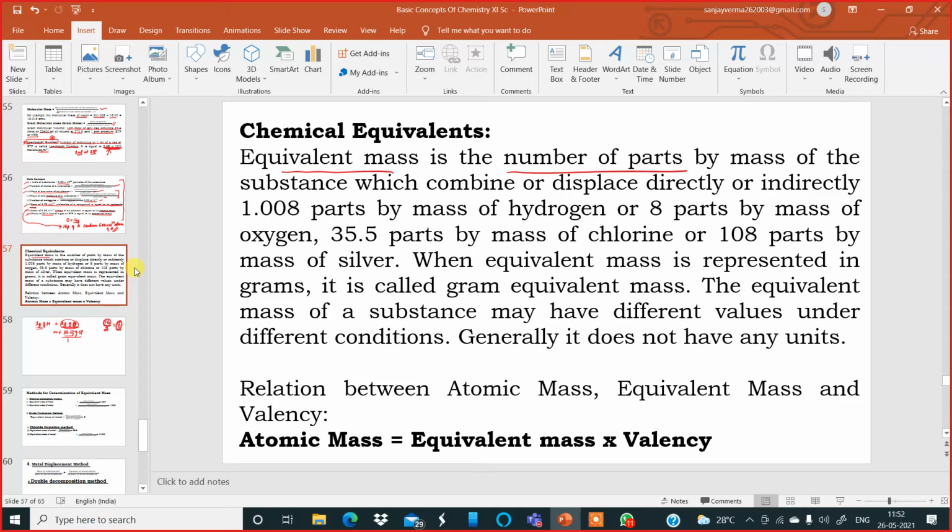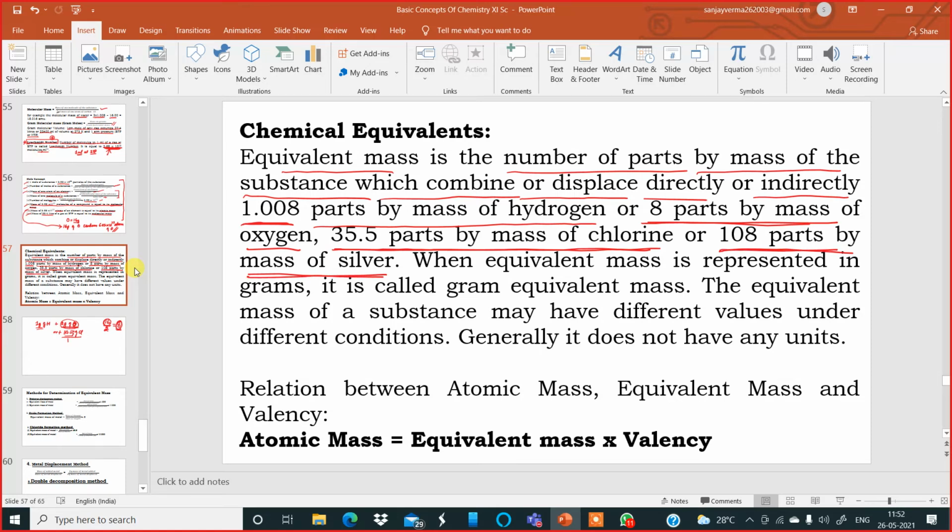It is the number of parts by mass of the substance which combines with or displaces, directly or indirectly, 1.008 parts by mass of hydrogen, or 8 parts by mass of oxygen, or 35.5 parts by mass of chlorine, or 108 parts by mass of silver. You must remember these numbers.